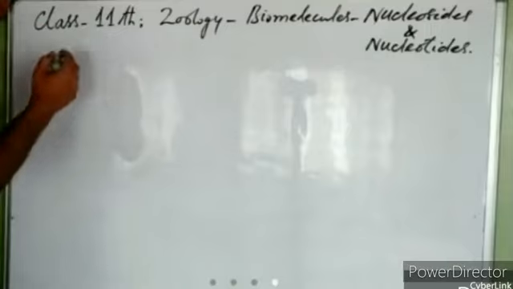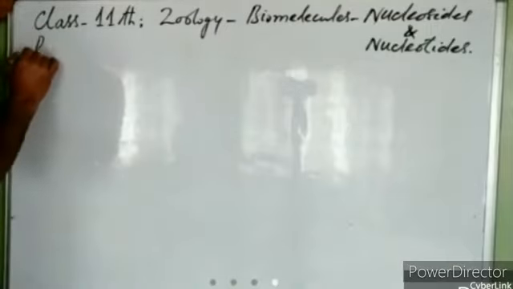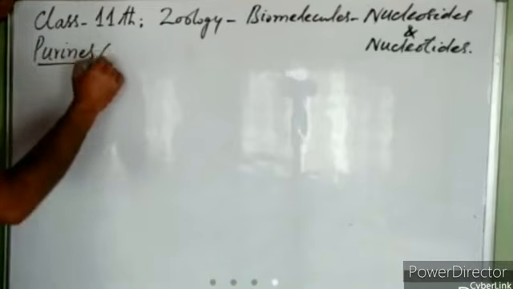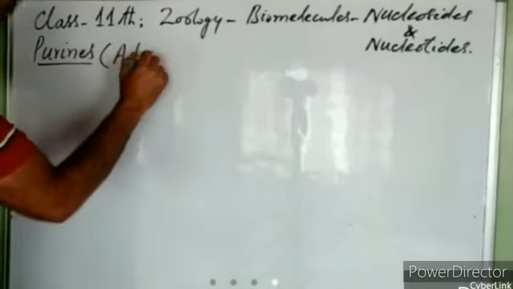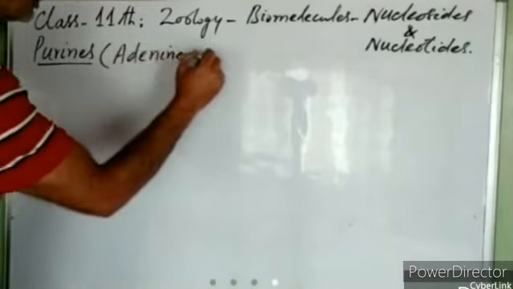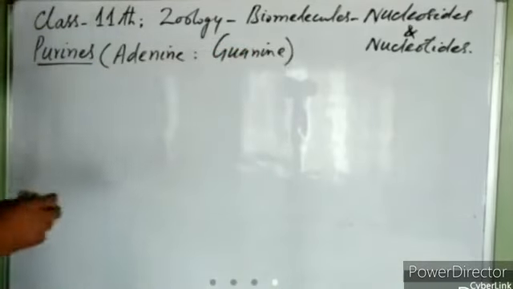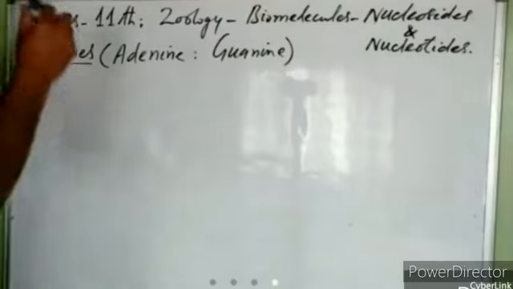So first of all, I am drawing the diagram of adenine. We will discuss purines first. How many purines are there? Adenine and guanine. They are the only two purines. So first we will draw adenine.